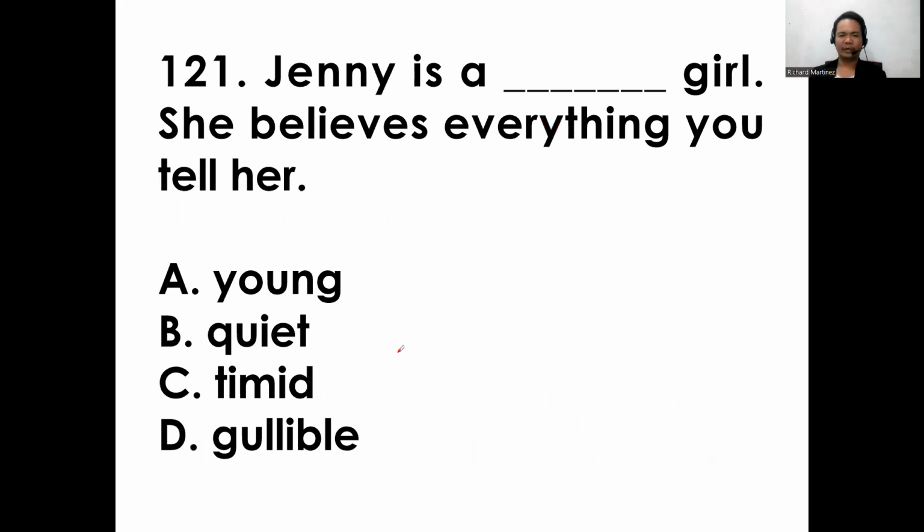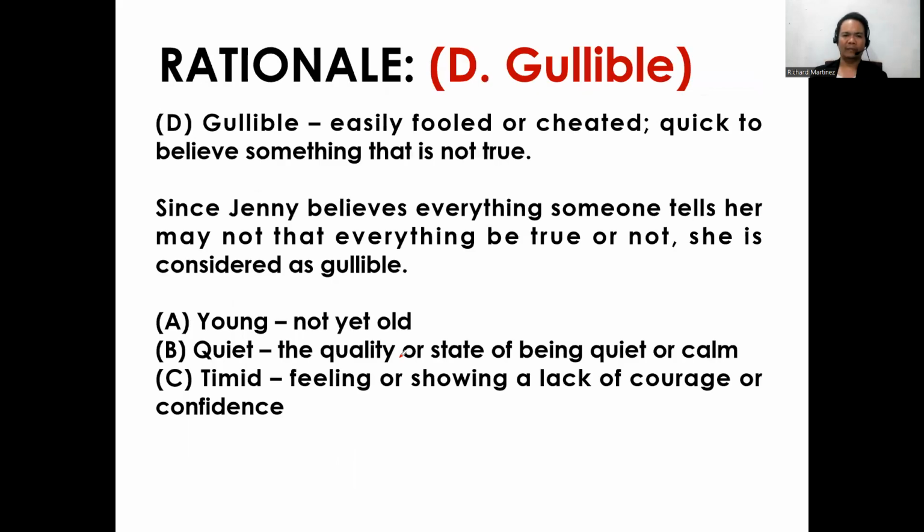Next is item 121. Jeannie is a blank girl. She believes everything you tell her. A, young. B, quiet. C, timid. D, gullible. All right. So Jeannie is a blank girl. She believes everything you tell her. So letter D is gullible. When we say gullible, easily fooled or cheated, quick to believe something that is not true.